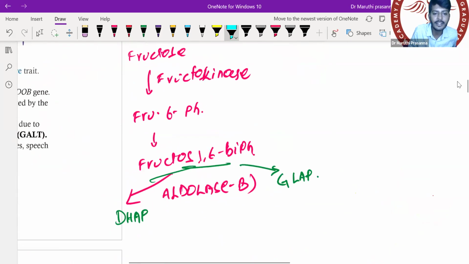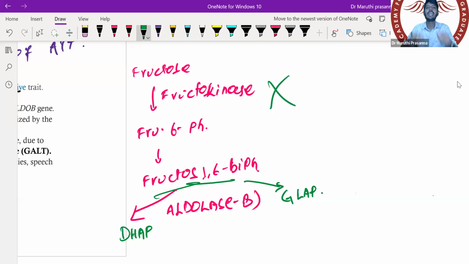Okay, if the fructokinase enzyme is not there, and I ate fructose-containing food, will the fructose get absorbed in my body? Yes or no? If that enzyme is not there, will it get absorbed or not? Yes, it will get absorbed. The point to be remembered is that absorption of fructose will occur.